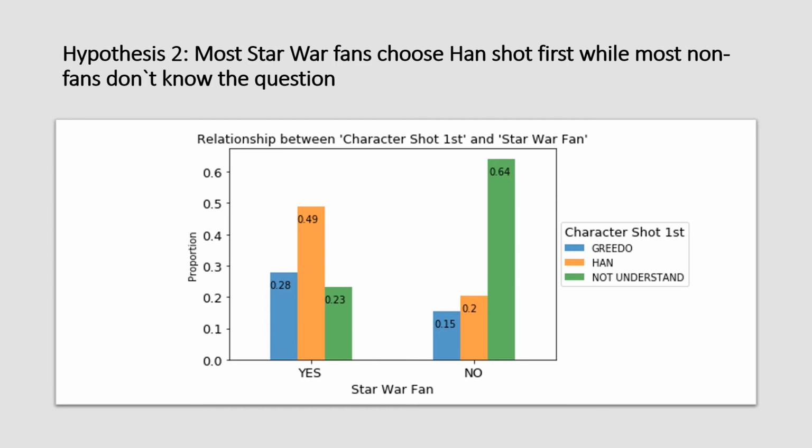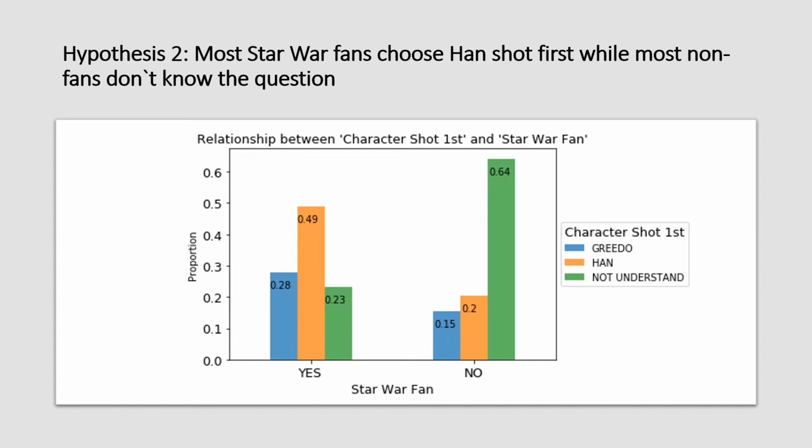My second hypothesis is most Star Wars fans choose Han shot first, while most non-fans don't know the question. The controversy over who shot first refers to a change in the 1997 special edition of Star Wars. Han shoots Greedo dead in the original version, while in later versions, Greedo attempts to fire at Han first. Many fans believe that Han shooting first makes his later transition from anti-hero to hero more meaningful.